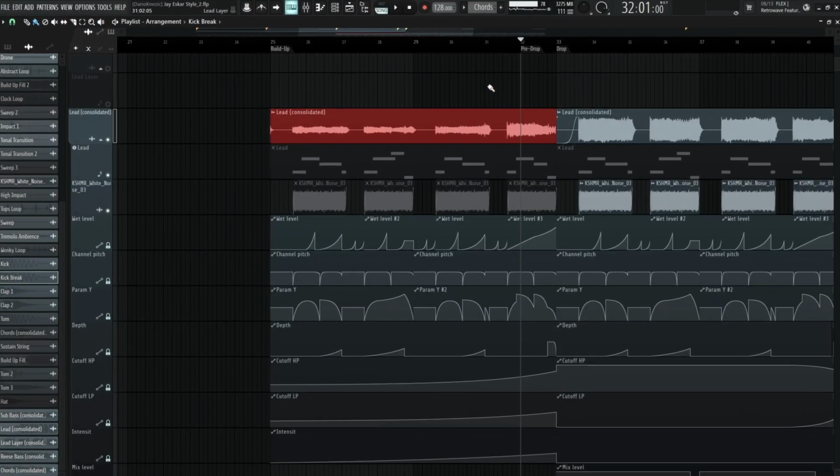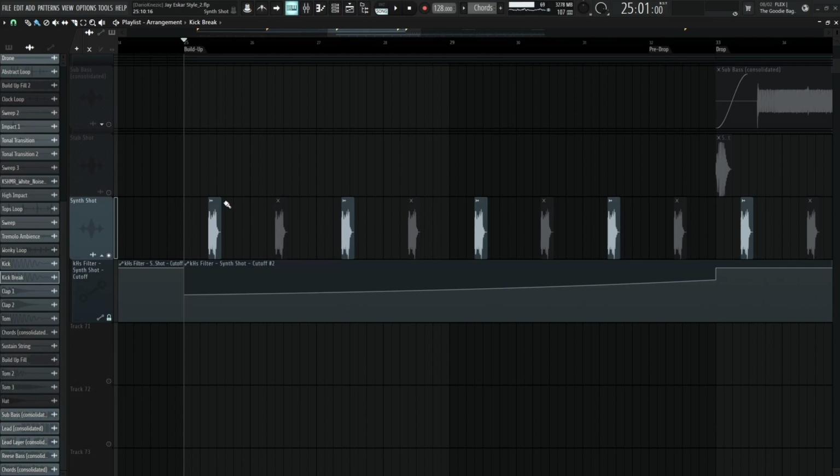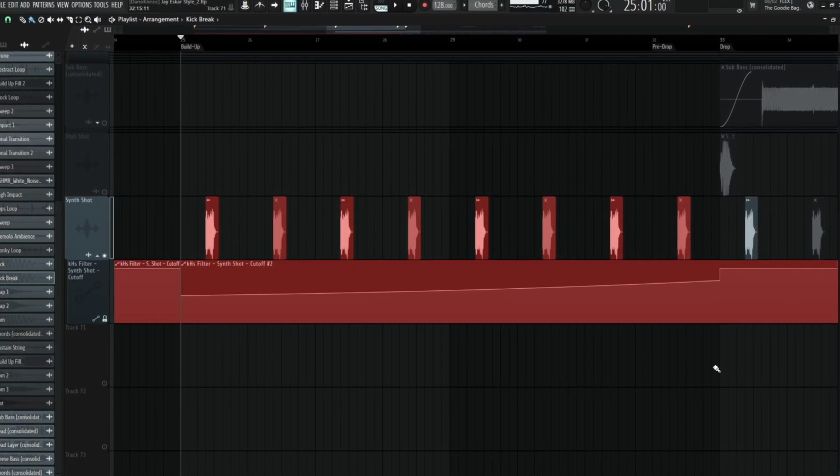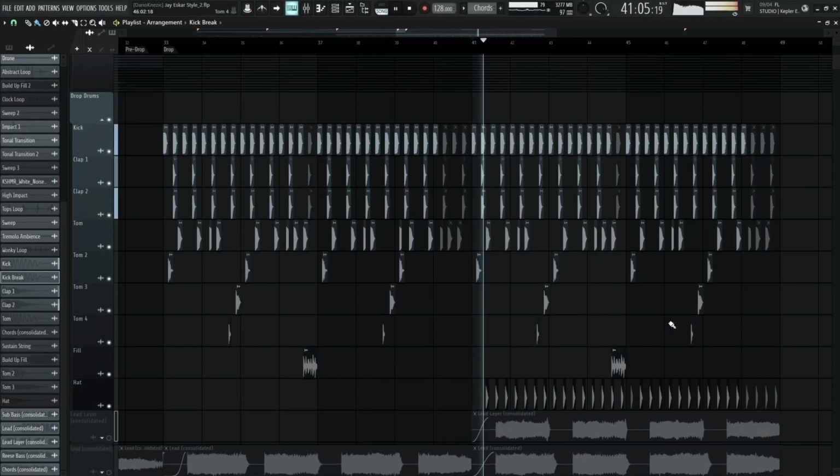There's also a lead from the drop, which is filtered in the build-up and has a bit of reverb added. The same thing is applied to the synth shot that I took from the drop. That's pretty much everything from the intro, break, and build-up. Drop drums altogether sounds like this.